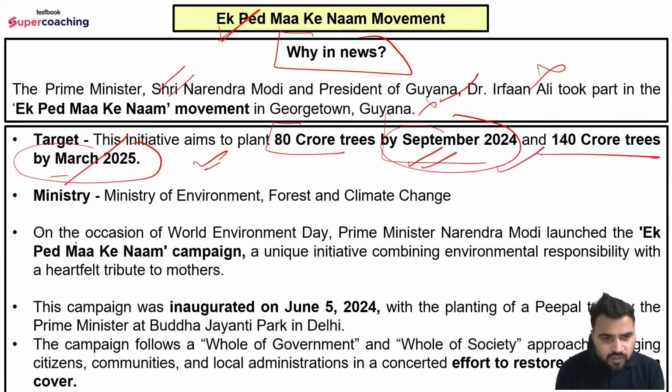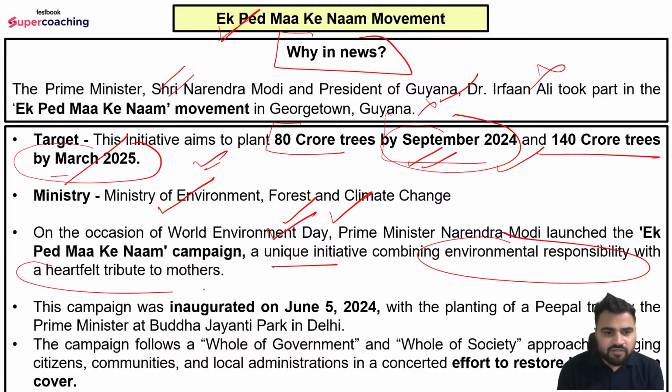Further, which is the concerned ministry, which is the nodal ministry basically? The Ministry of Environment, Forest and Climate Change is the nodal ministry. Then on the occasion of World Environment Day, Prime Minister Narendra Modi launched the एक पेड़ माँ के नाम campaign, a unique initiative combining environmental responsibility with a heartfelt tribute to mothers.